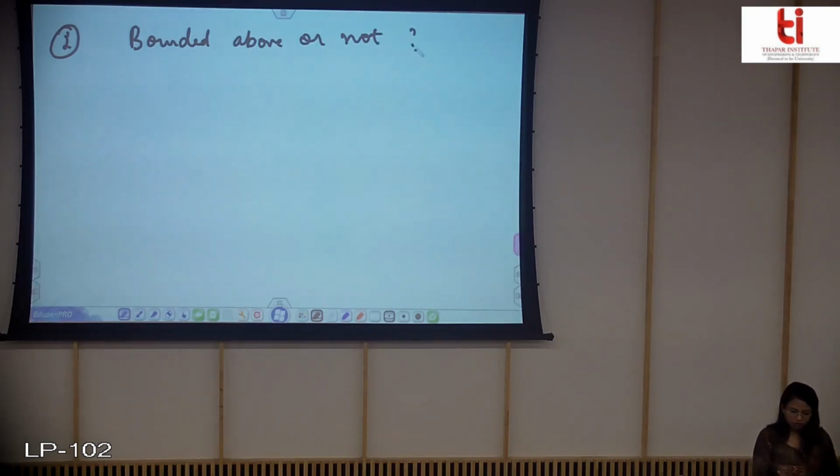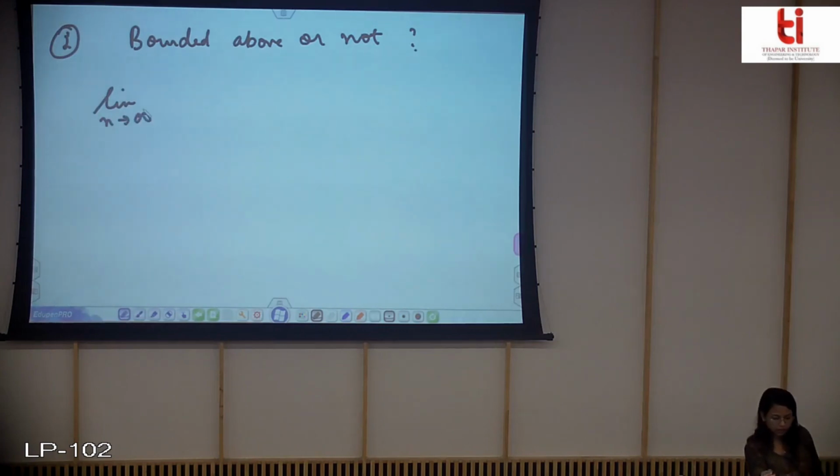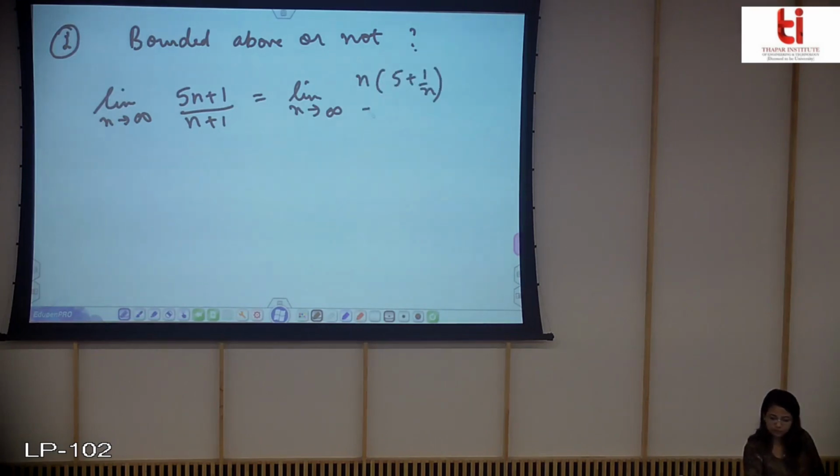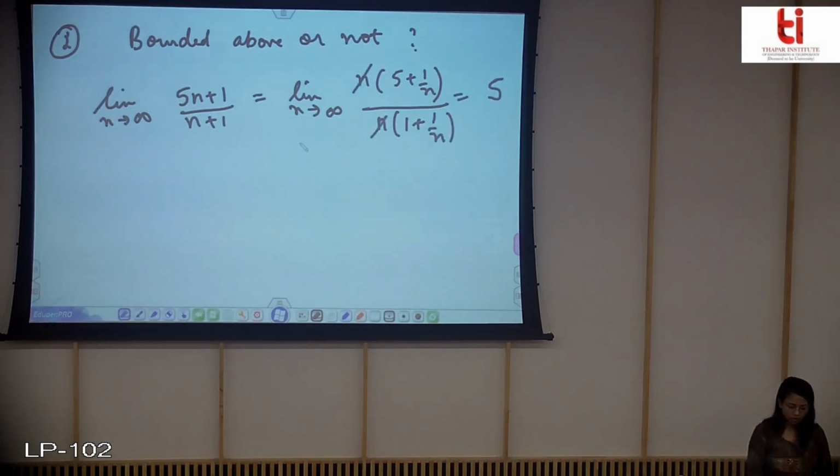So you can quickly find the limit and say the bound of this sequence. If you find the limit, my limit is this, which will be equal to... now you can clearly see that the limit is equal to 5.